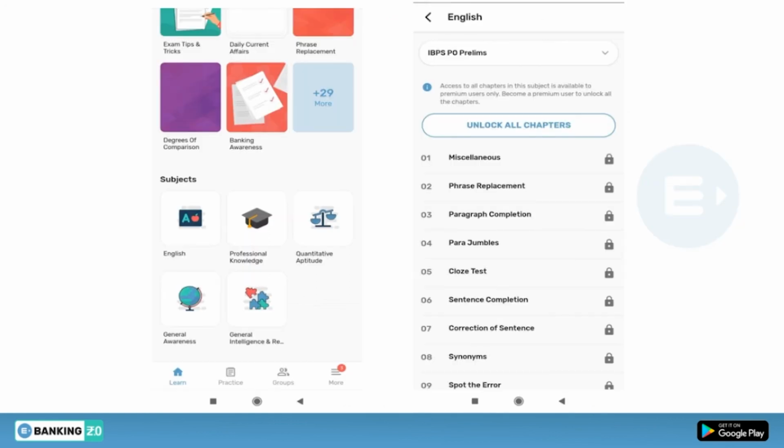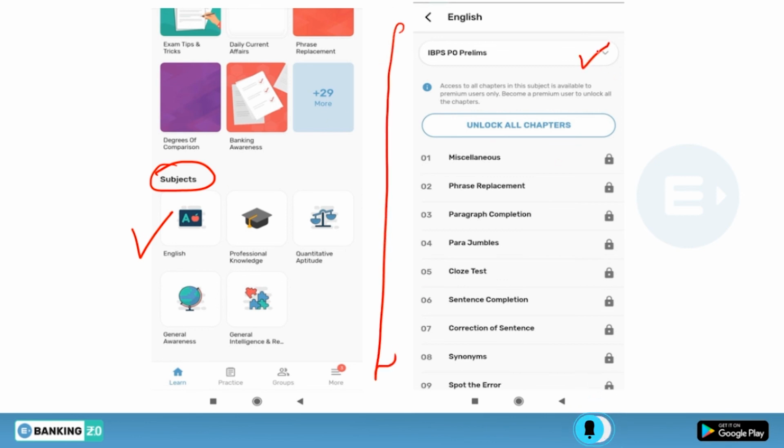And one more thing you can do, you can practice subject wise. So simply go to subjects and click on the subject which you want to learn or practice. Suppose you click on English, this page will pop up. You can select your exam from this bar, and you can practice all these things: phrase replacement question, paragraph completion, cloze test, all these things.